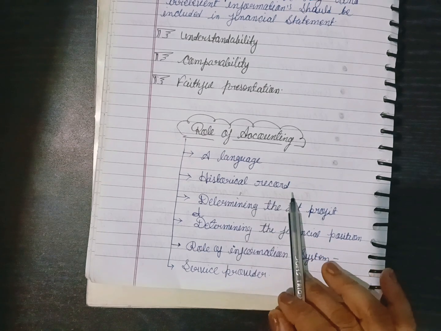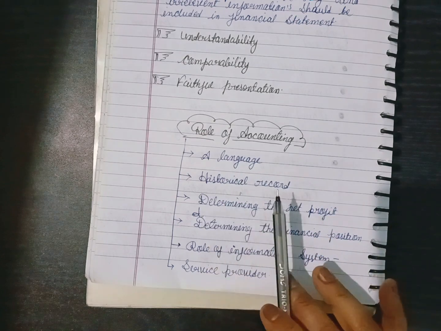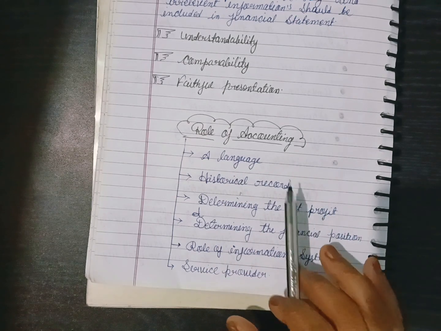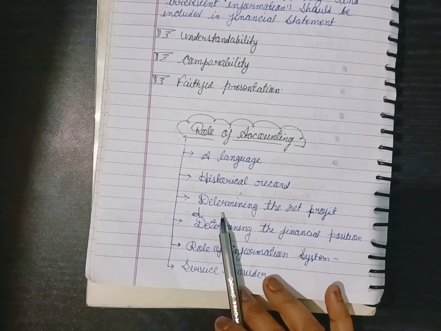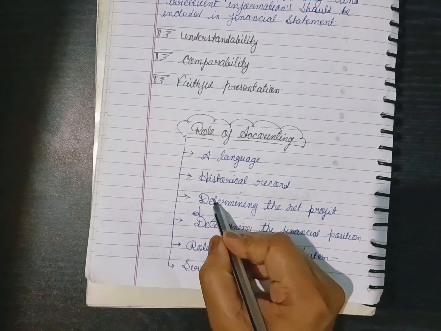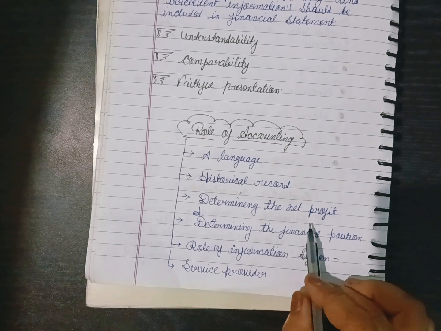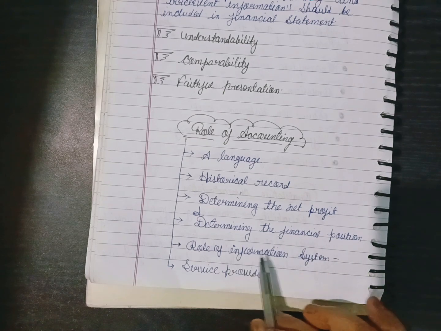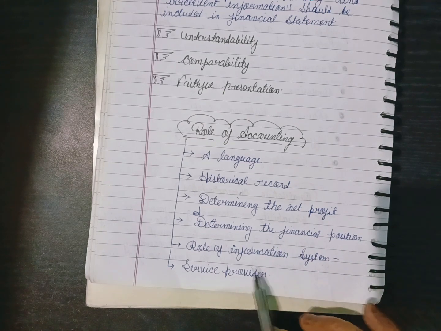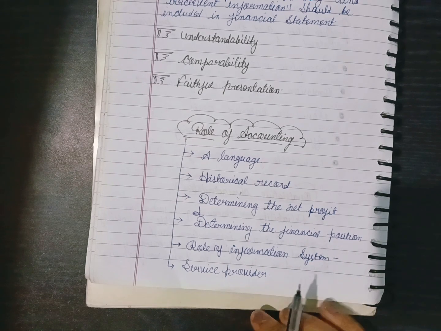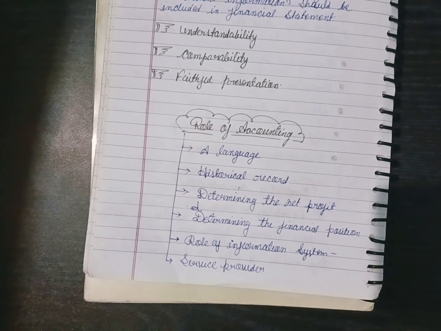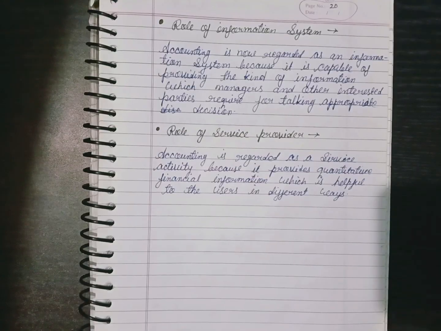And historical record: all the records are gathered in one place. So this is also a role of accounting. Determining the net profit, determining the financial position, role of information system and service provider.